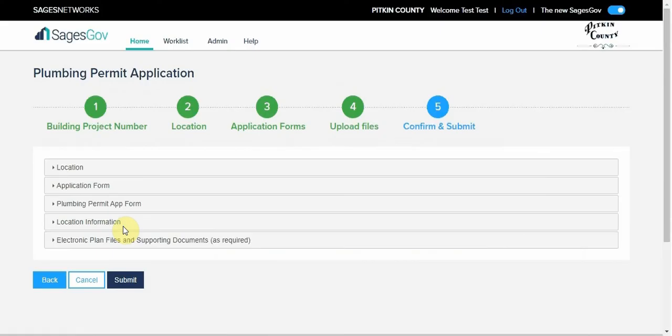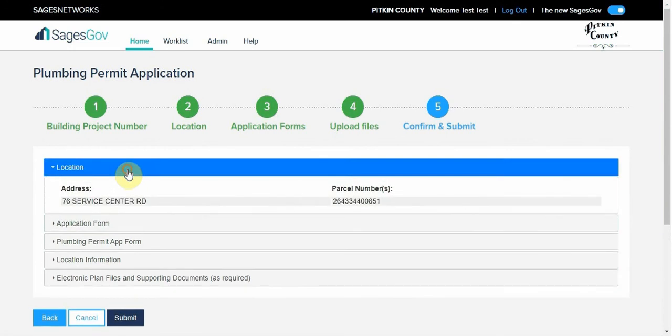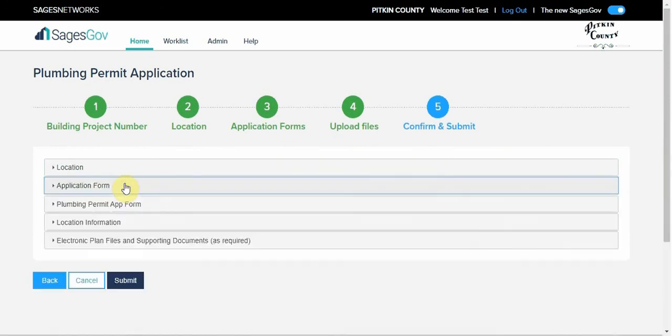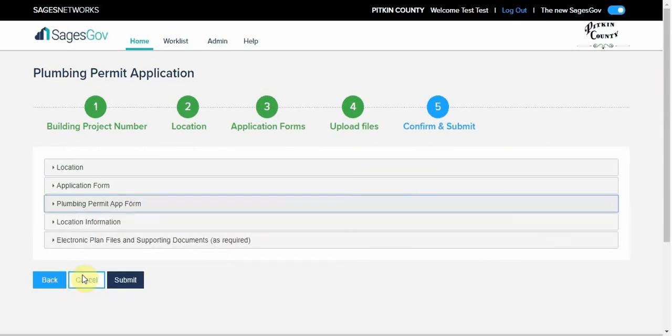The final step allows you to confirm all the information that you've entered. You can click each tab to review the information entered. If there's an issue, you can click the back button and resolve. If not, you can click Submit.